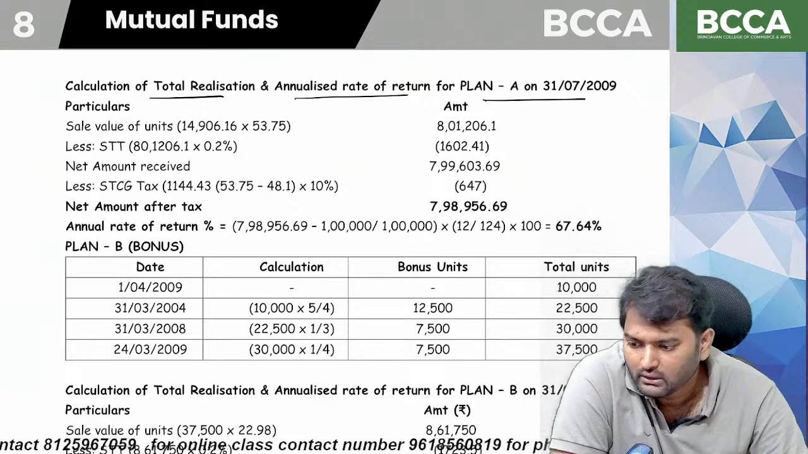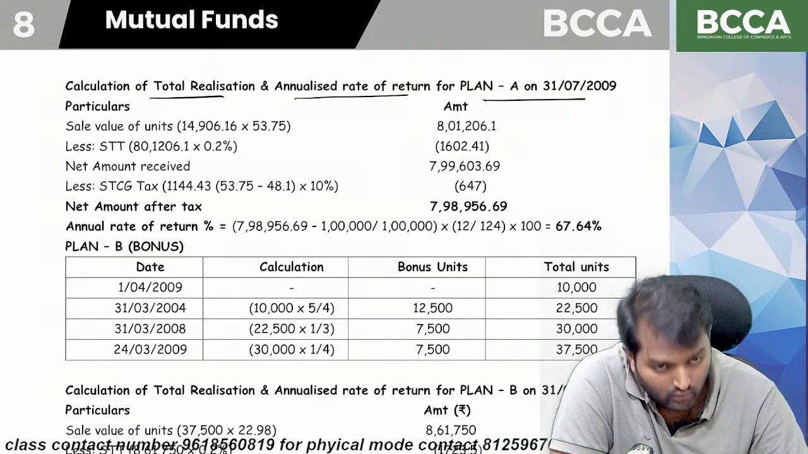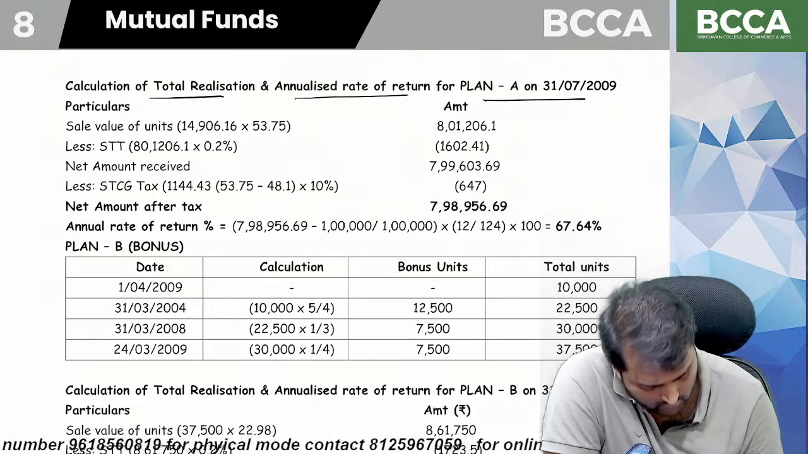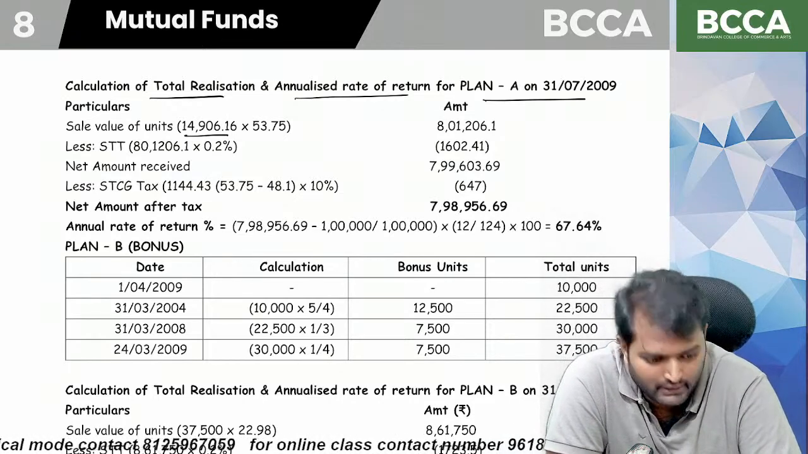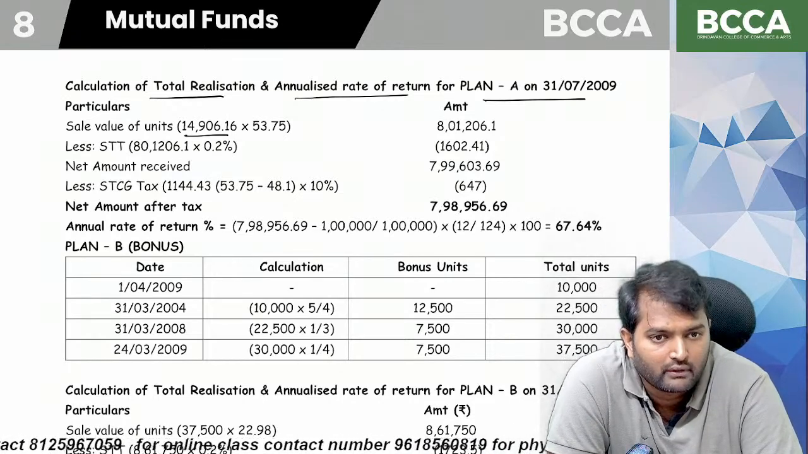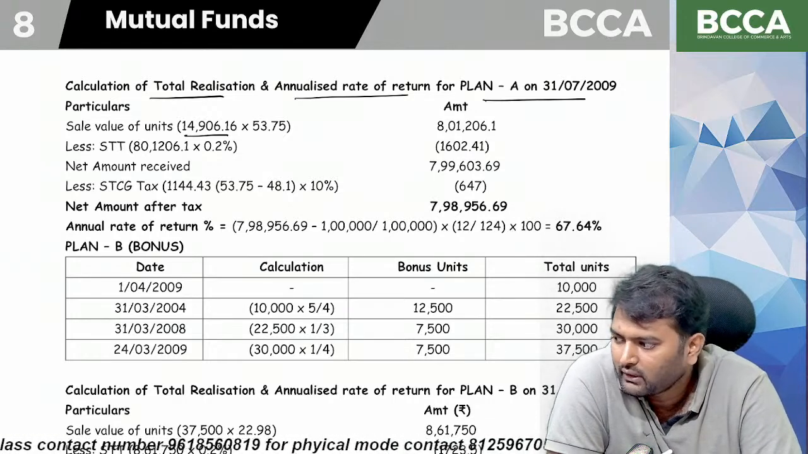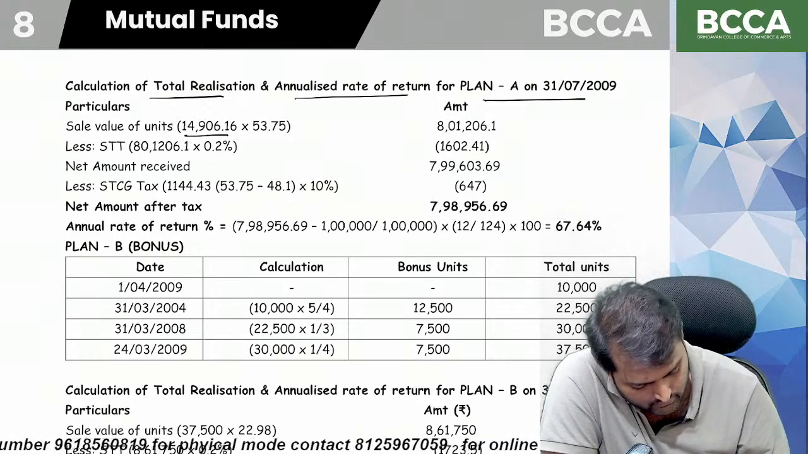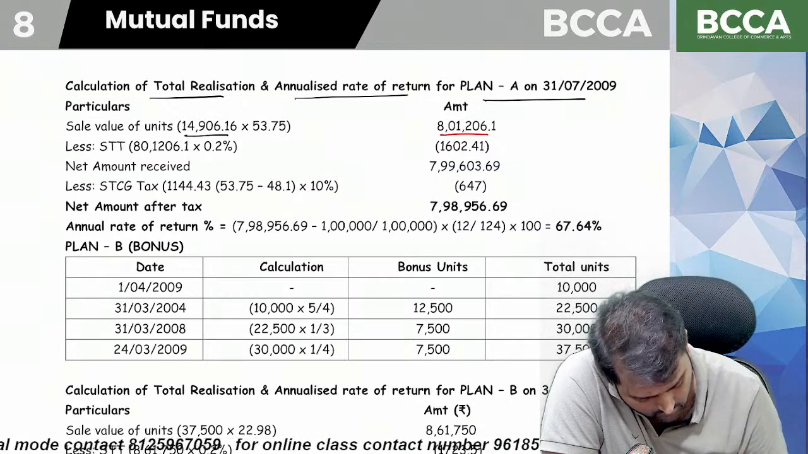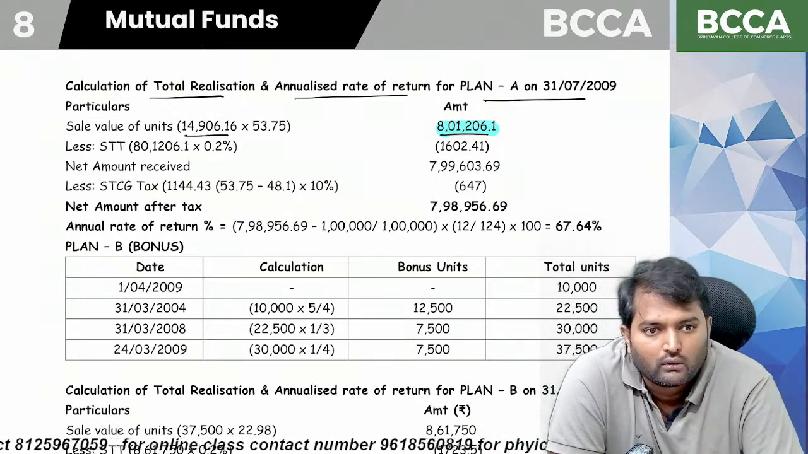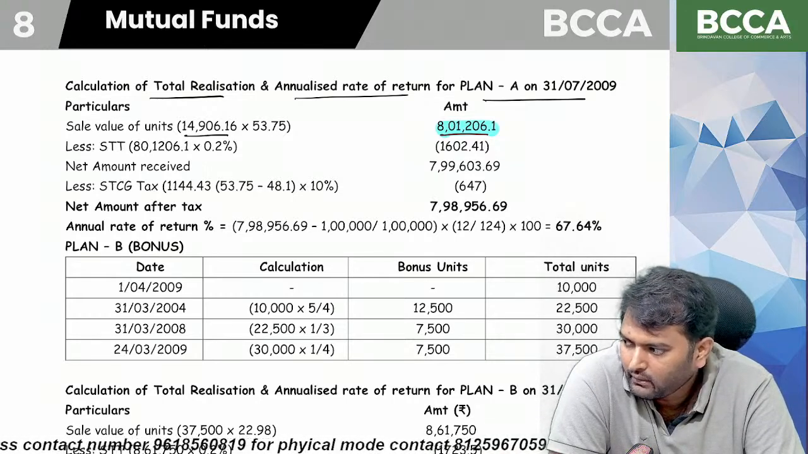Sale value of a unit. Under dividend reinvestment plan, how many units are sold? On 31st July 2009, total 14,906.16 units are sold at the rate of 53.75. Yes or no? So the realization is equal to 8,01,206. Clear? 14,906.16 into 53.75. So this is the realization.